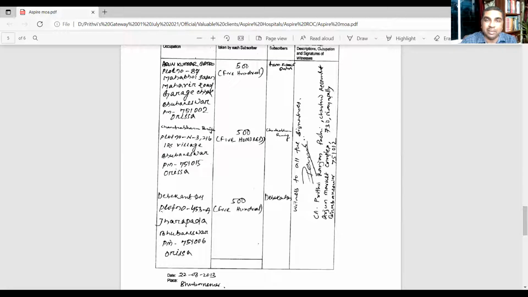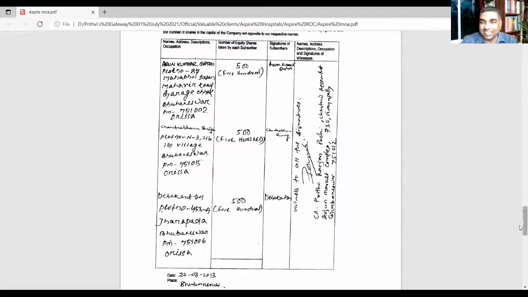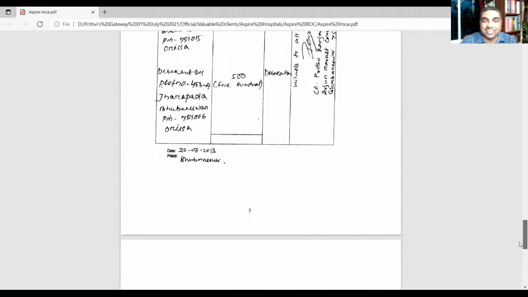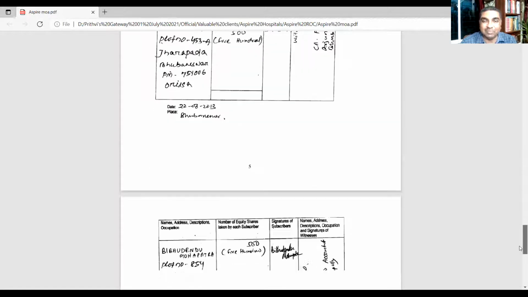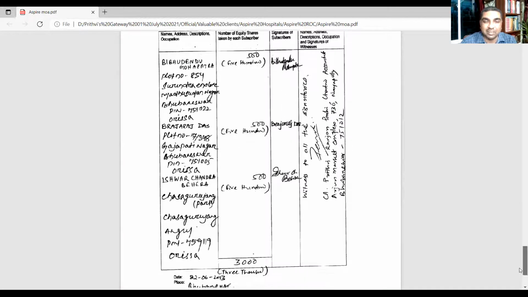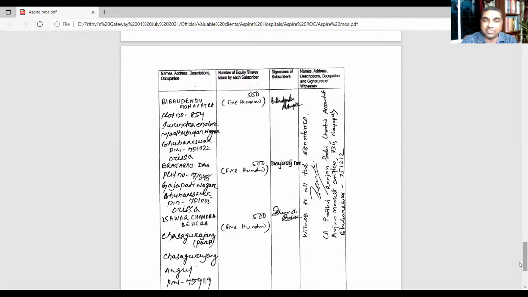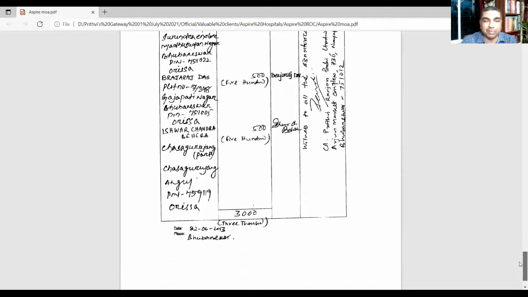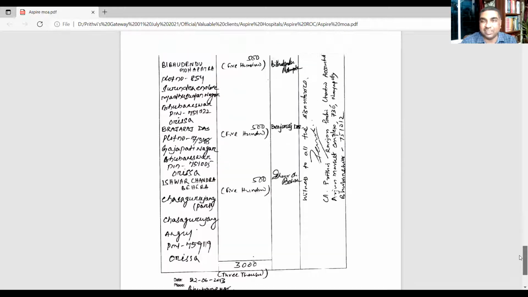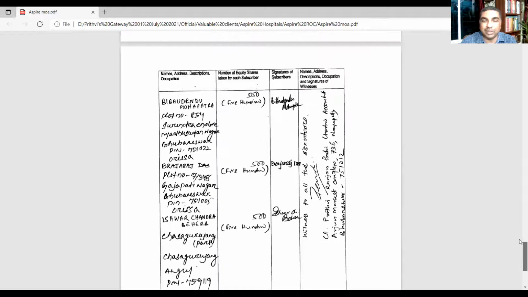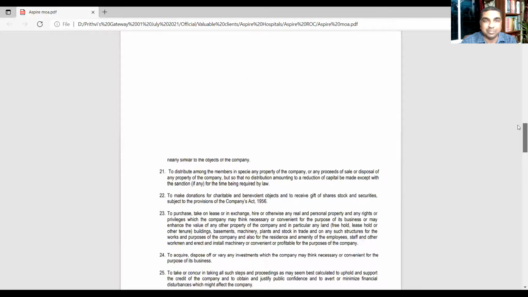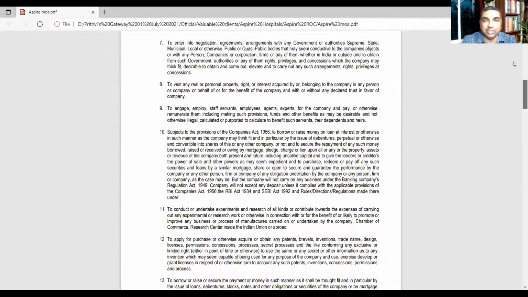And that also, a declaration has to be given by a professional. He has to also sign manually. Both the signatures are manual. But today, what we do, we attach digital signatures. Here manual signatures are there. The professional who is involved in the incorporation of the company has also signed manually, and all the promoters who are the subscribers of the memorandum have also signed manually. Okay, understood? Got some idea about this old memorandum?